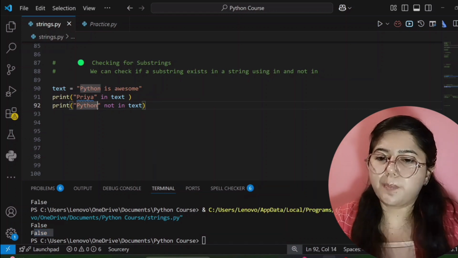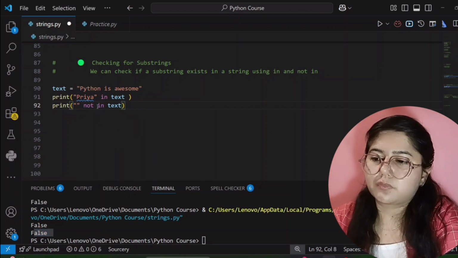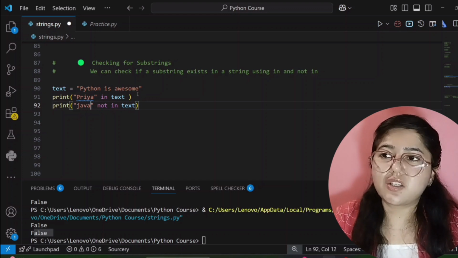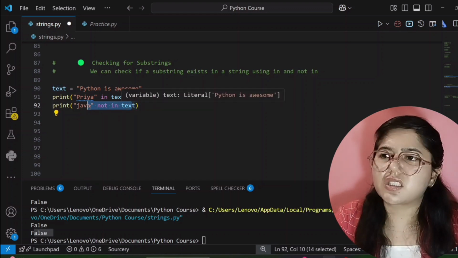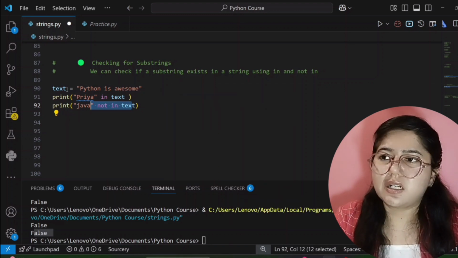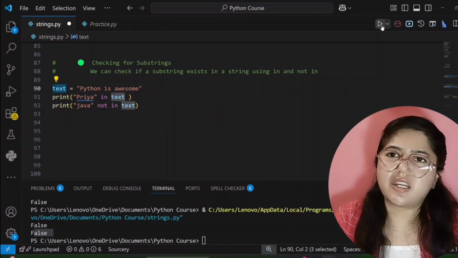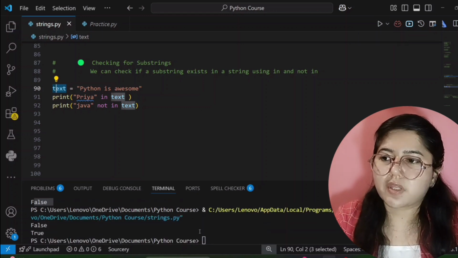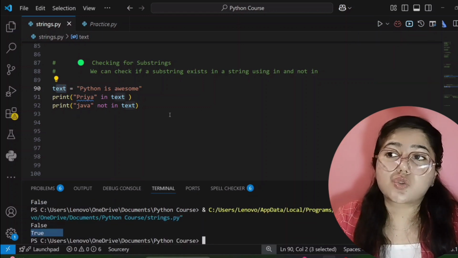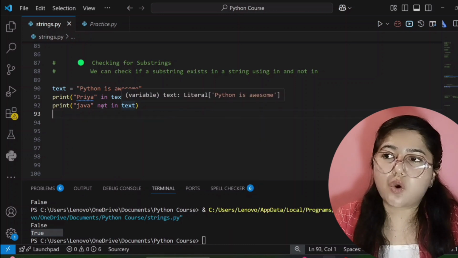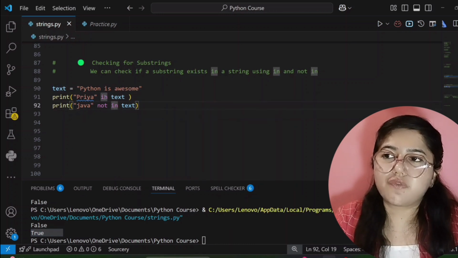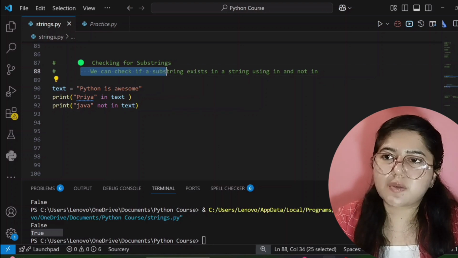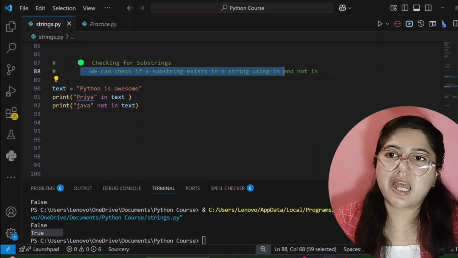If I write here Java, does Java exist in our string? No, it does not exist. That is what we have written, that Java is not in our text variable. So yes, it is not in our text variable, so it will give the true answer. See here, it's showing true. So I hope you understood the difference between in and not in, and why we use it. That's what I have written here: we can check if a substring exists in our string using in and not in.